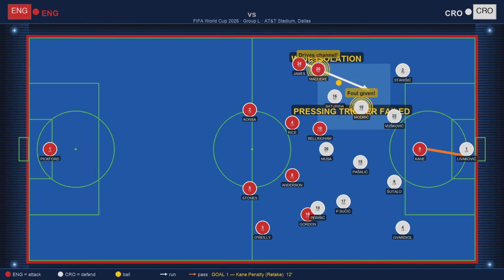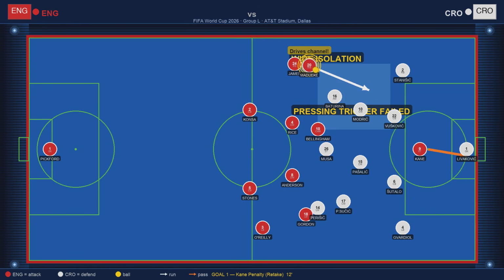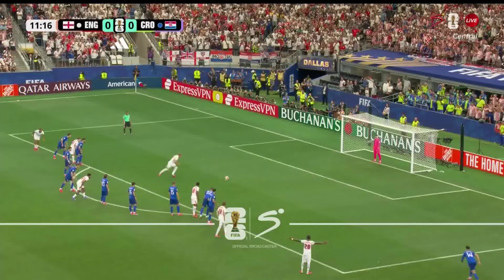First penalty, saved brilliantly by Livakovic, diving right. But the referee called a retake. The goalkeeper's foot was off the line. Second attempt, Kane sent him the wrong way. Clinical. England 1, Croatia 0. Croatia hit back 11 minutes later.